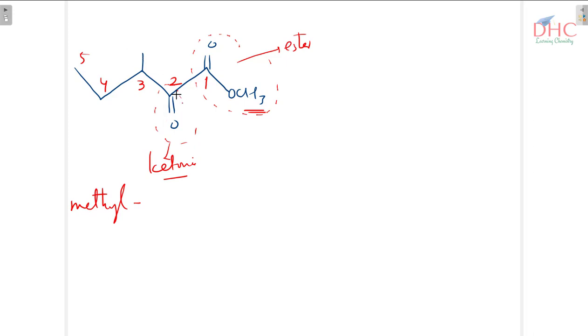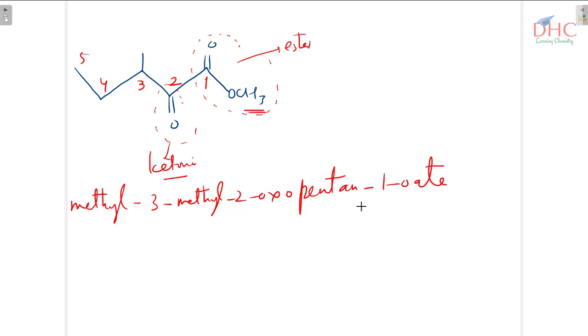This also has oxo, 2 oxo and 2 keto; we will take oxo here. When it is O, its letter is M, and M comes before O, so we will write 3 methyl first alphabetically. 3 methyl, 2 oxo. Then the word root is 5, which means pent. All single bonds mean an. Then 1 OH. O is a vowel, so E has been dropped. This is how you can name these compounds. So methyl is the ester part, which is to be named first always.